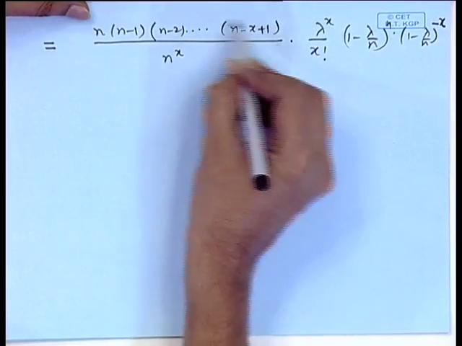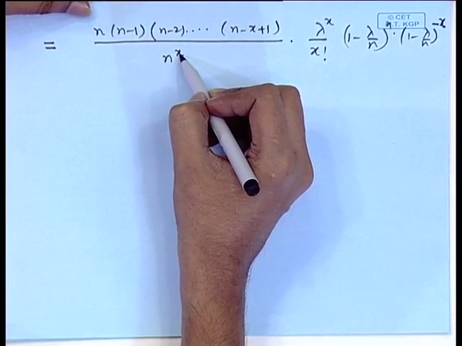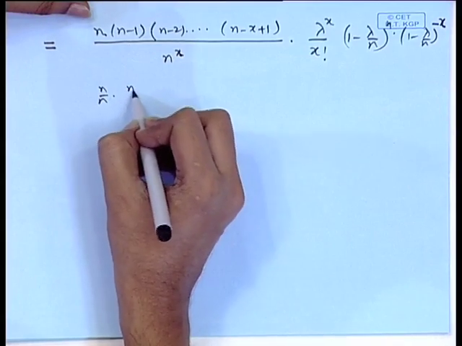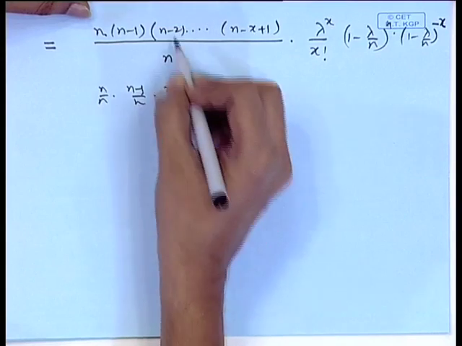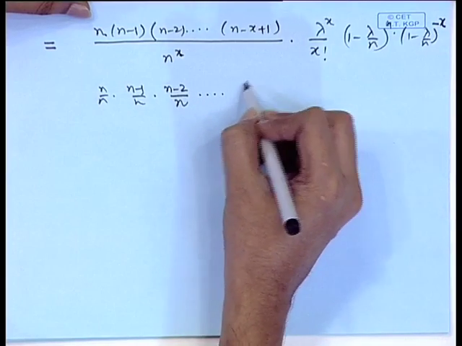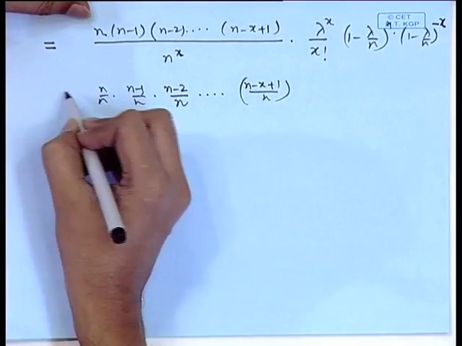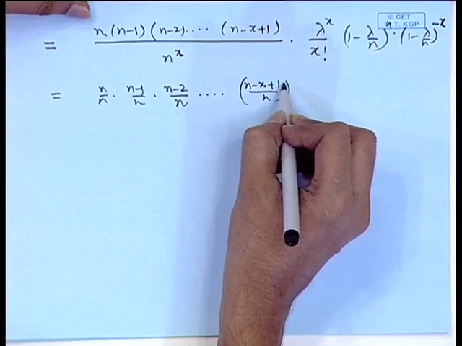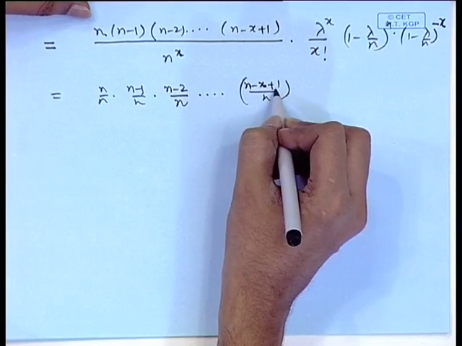If we look at this ratio, these are x terms, each of the terms divided by n. So, look at the first term, n by n; the second term is n minus 1 by n, which goes to 1 as n tends to infinity. The next term is n minus 2 by n, which also goes to 1, and so on, up to n minus x plus 1 by n, which also goes to 1, because x is a fixed number between 0, 1 to n. Therefore, for a fixed x, as n tends to infinity, n minus x plus 1 by n will go to 1.